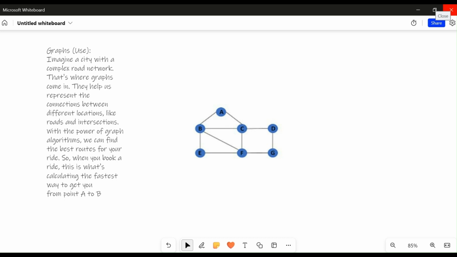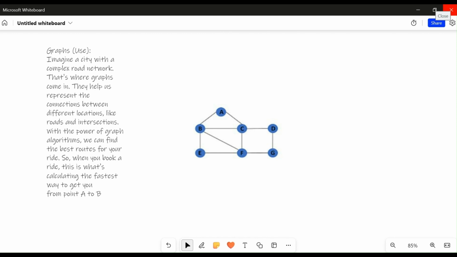So let me tell you the data structures that I've used in this project, RIDE. The first data structure that I've used in this project is the graph. I'm going to explain why this graph is used. So imagine there is a city with a complex road network, and the roads are filled with streets, intersections, and highways. Now graphs are like a map that helps us represent the connections between different locations.